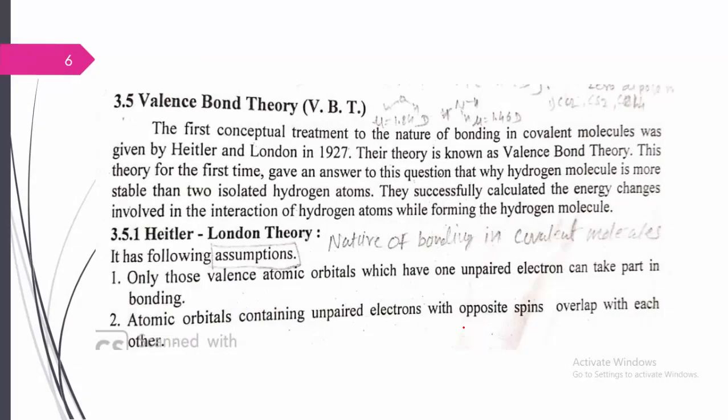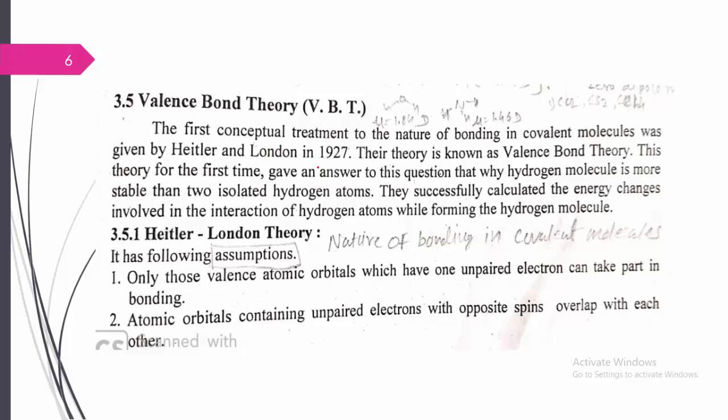Next is valence bond theory. This is very important for the formation of covalent molecules. The formation of different combinations of molecules can be suggested with the help of certain theories, and that is known as valence bond theory, also called VBT.